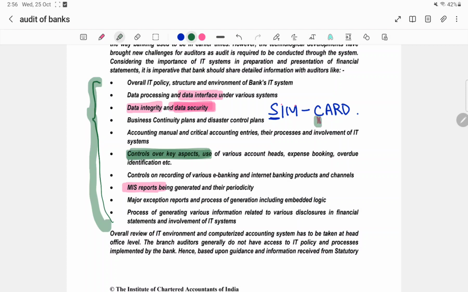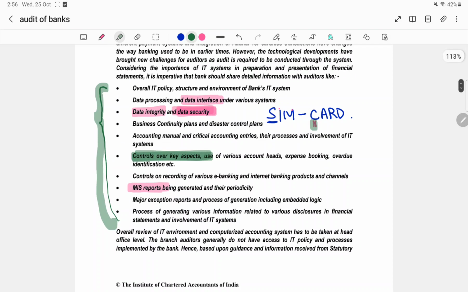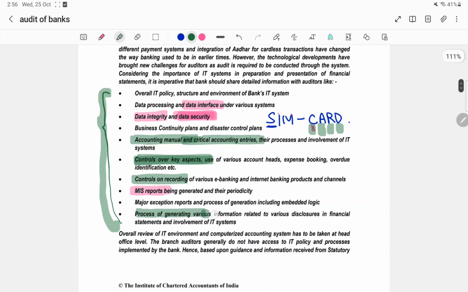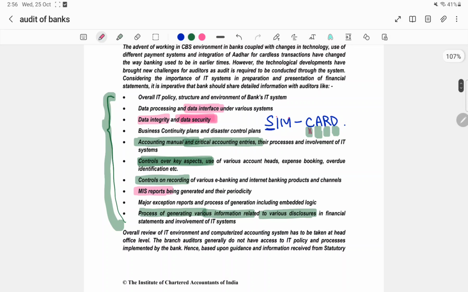C is done. Now from A you can remember accounting entries, accounting manual and critical accounting areas. So A is also covered. Now from R you can see recording, controls on recording. D, you can remember disclosure, that is the process of generating various information related to various disclosures. So we can easily recall.